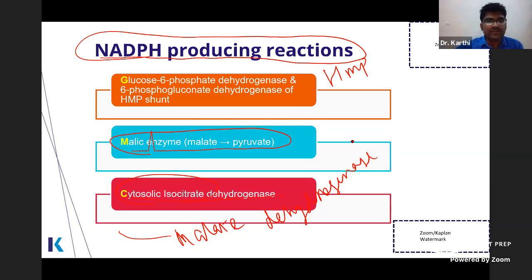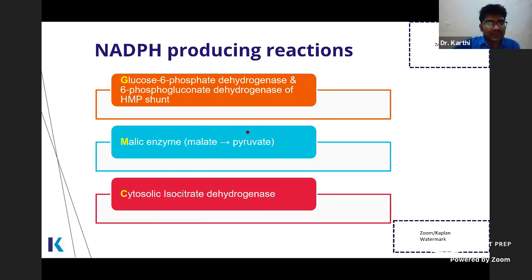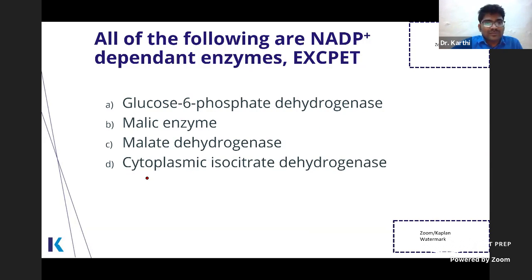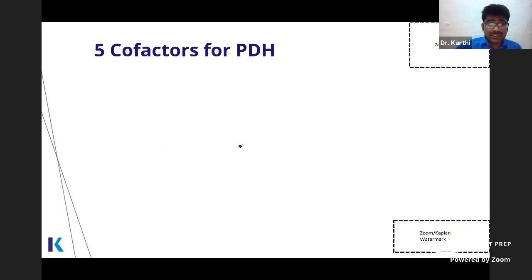Both are different. Malic enzyme converts malate to pyruvate, so it is involved in oxidative decarboxylation, whereas malate dehydrogenase converts malate to oxaloacetate. How will you remember this? Just remember as Goa Medical College or Government Medical College: G6PD, malic enzyme, cytosolic isocitrate dehydrogenase. So the question can be like this, and the answer will be malate dehydrogenase.